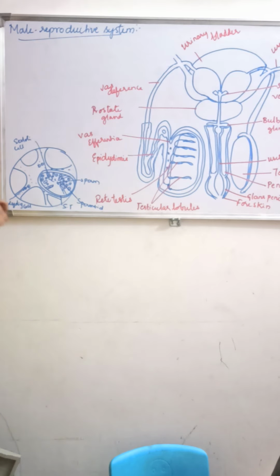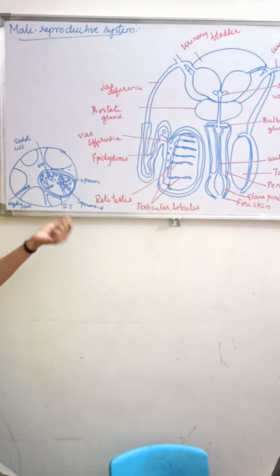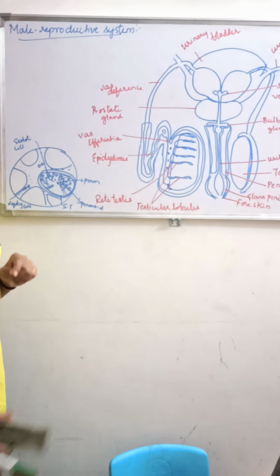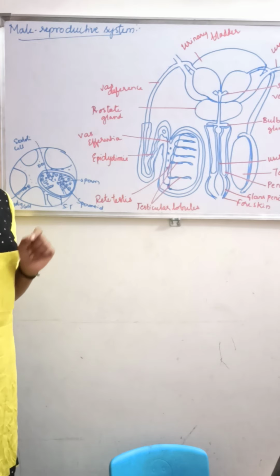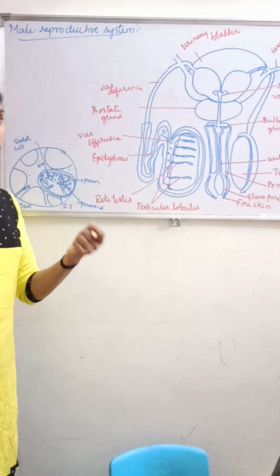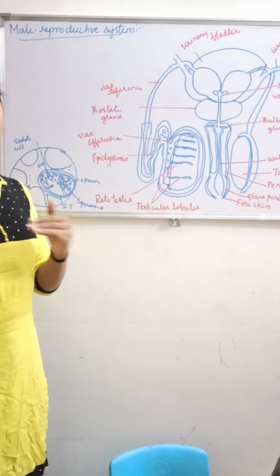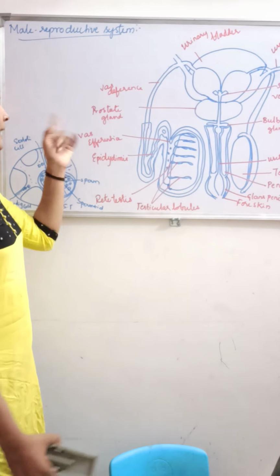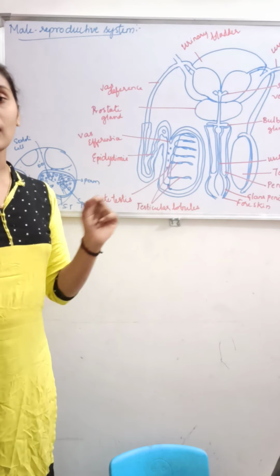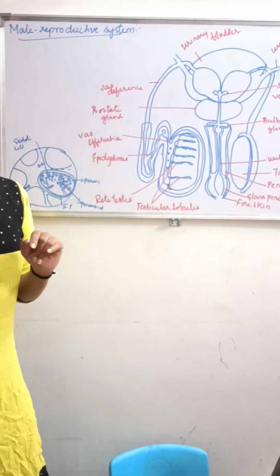So where is the male reproductive system situated? The male reproductive system is situated in the pelvic region. What do you mean by pelvic region? The pelvic region is just below the torso. It is the region located between the abdomen and the legs. So that is about the pelvic region.